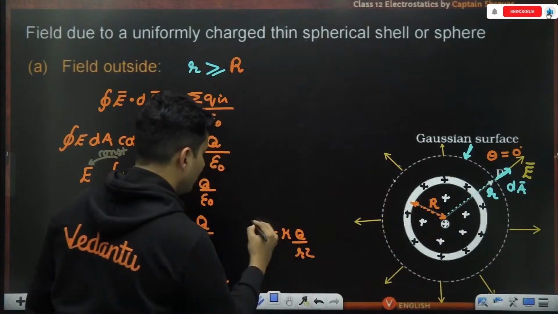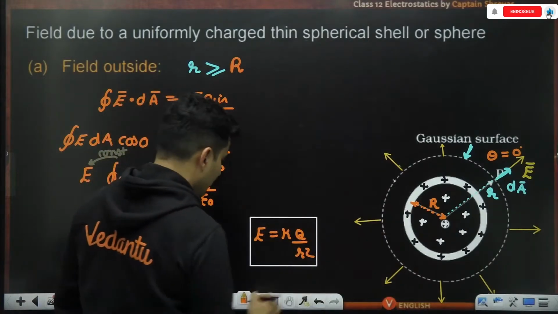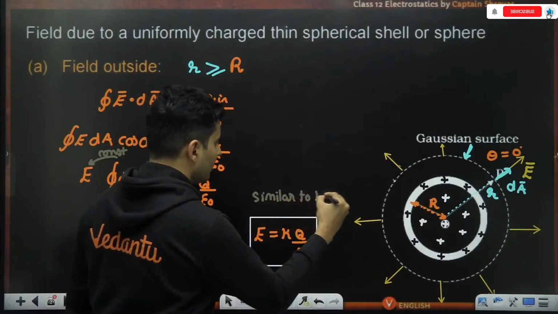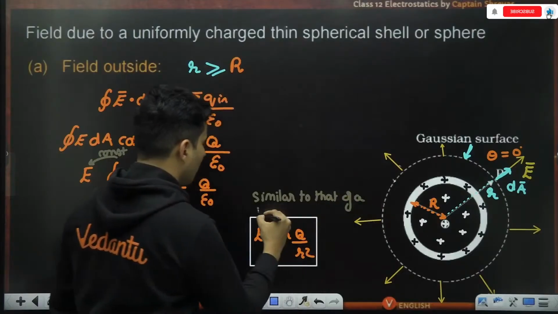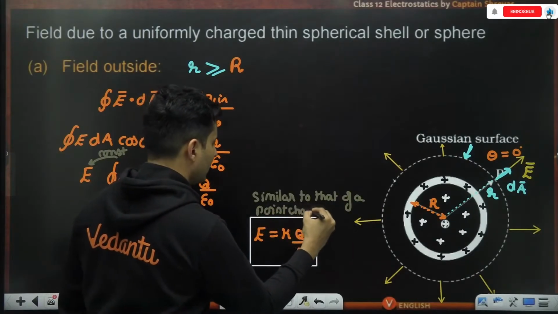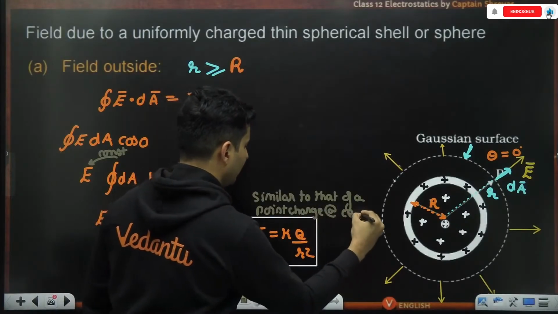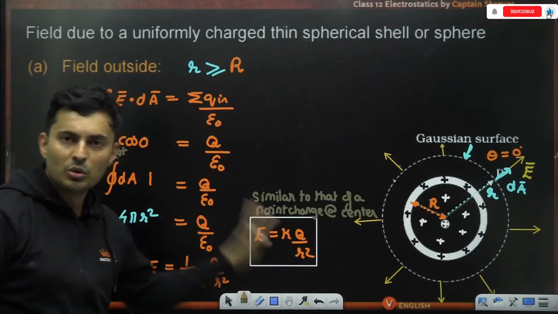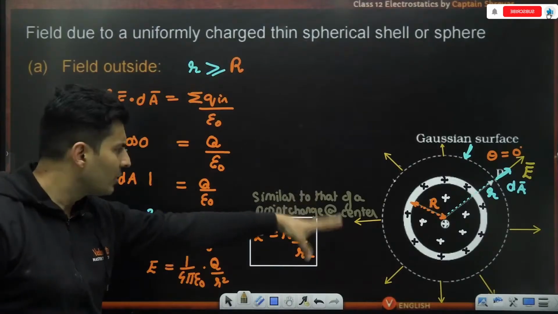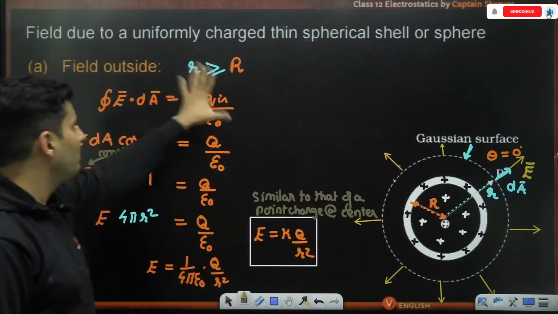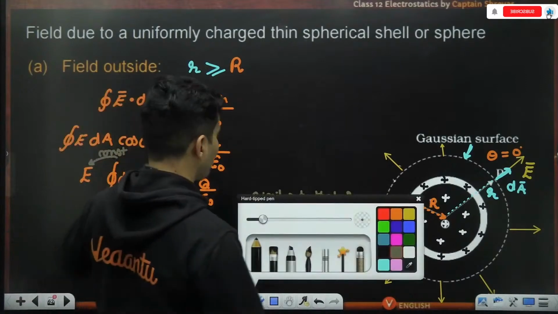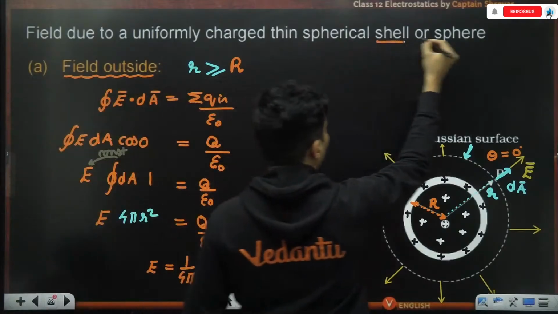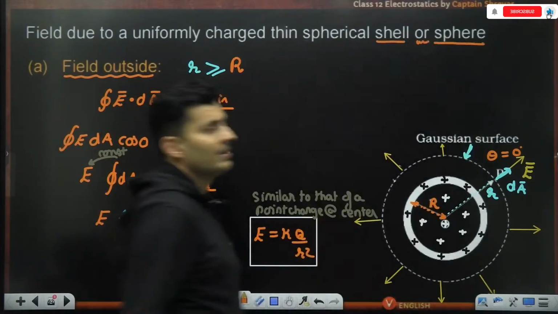This clearly tells me that this electric field is similar to that of a point charge at the center, a point charge which is present at the center, kQ by r square. Very similar, no difference in that. So whether it is a shell or sphere, uniformly distributed or not distributed, the outside part is the same. So this was all outside. Everything that we calculated was outside, whether it is a shell or a sphere.